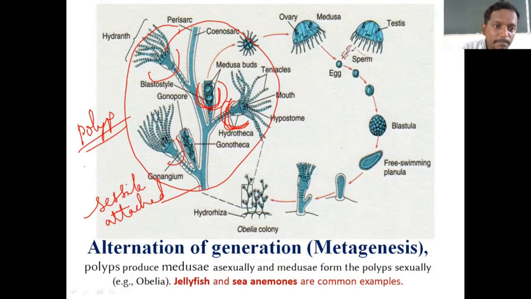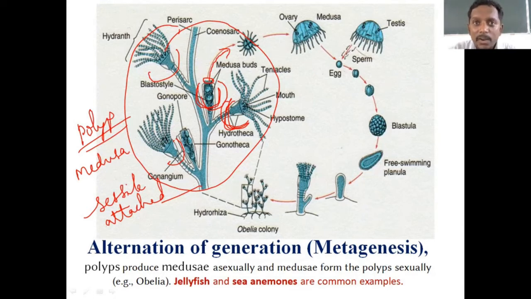And these buds, we call them medusa. Medusa means round cup-like structures. So medusa buds, they escape from here. They escape from this opening. They come out. This is the bud, and you can see there also you can find tentacles.